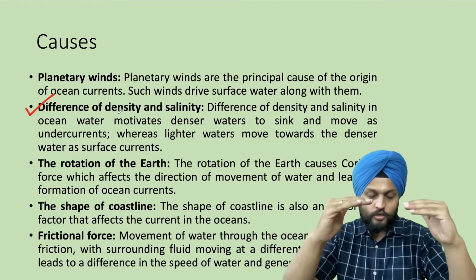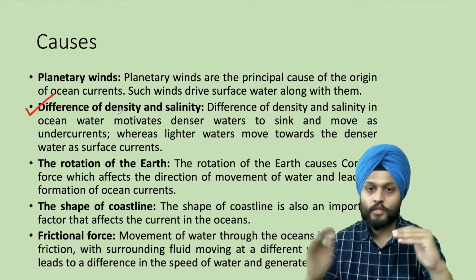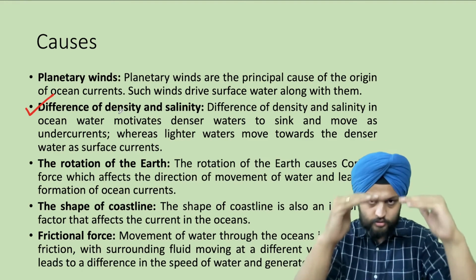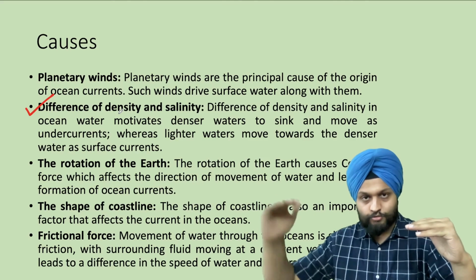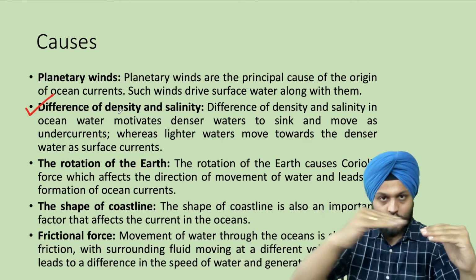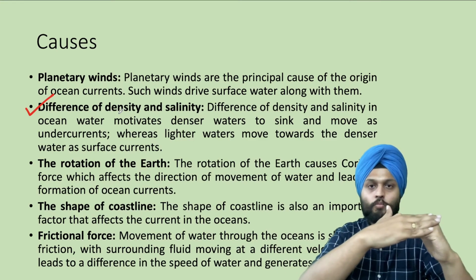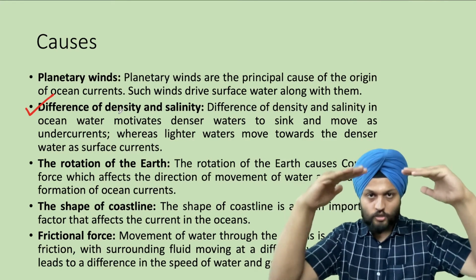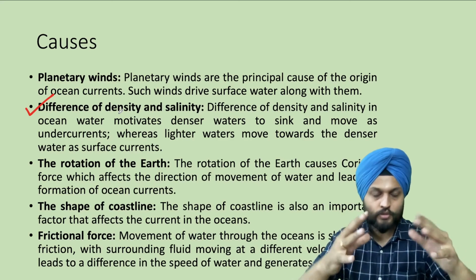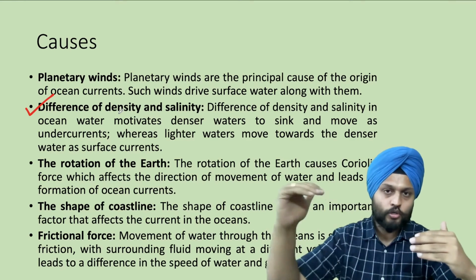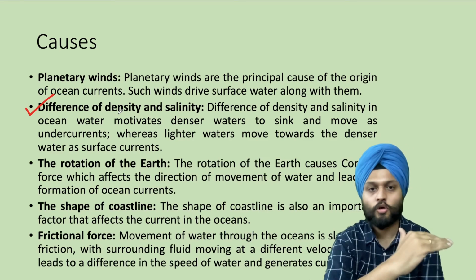So when the dense water sinks, the lighter water comes and fills in that place. So that leads to the horizontal movement. The dense water comes down, there is an immediate vacuum, and that allows for the water from the other direction. So that leads to the horizontal movement.